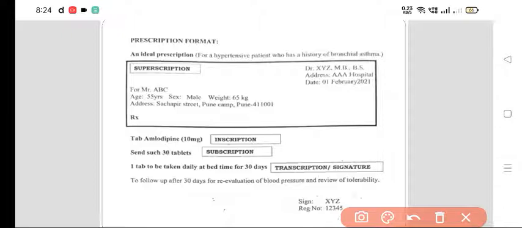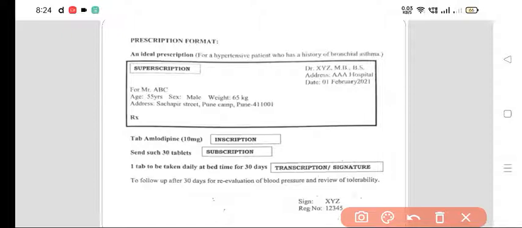Then in the subscription: send such 30 tablets. This is the instruction to the pharmacist. Then the transcription, the direction to the patient: one tablet to be taken daily at bedtime for 30 days. Or you can take this amlodipine in the morning, after meal, or after breakfast, whatever instructions you have to give.